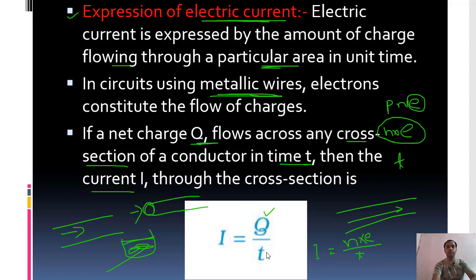That means if N electrons flow in a conductor in time t, then the current through the conductor is I equal to the total charge flowing, N into E, which is also represented by q divided by t. So this is the relation. You should keep this relation in mind.